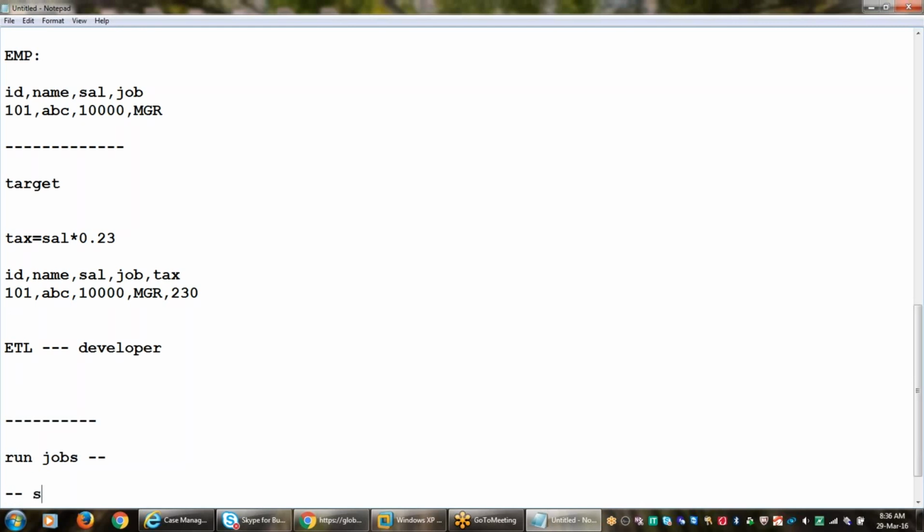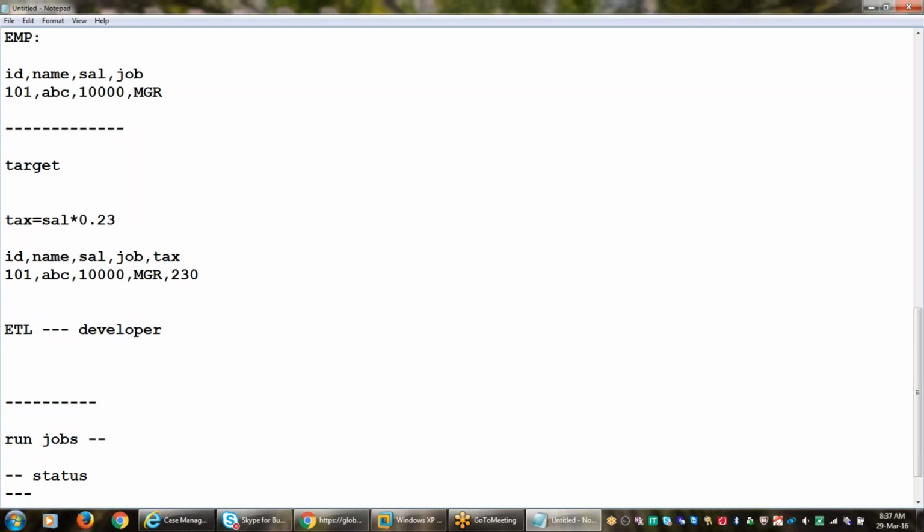We need to see the status, which means whether the job failed or succeeded. If the job succeeded, then it is fine. If it failed, then we raise a defect, or we send a mail to the developers that the job is failed. That is the status.